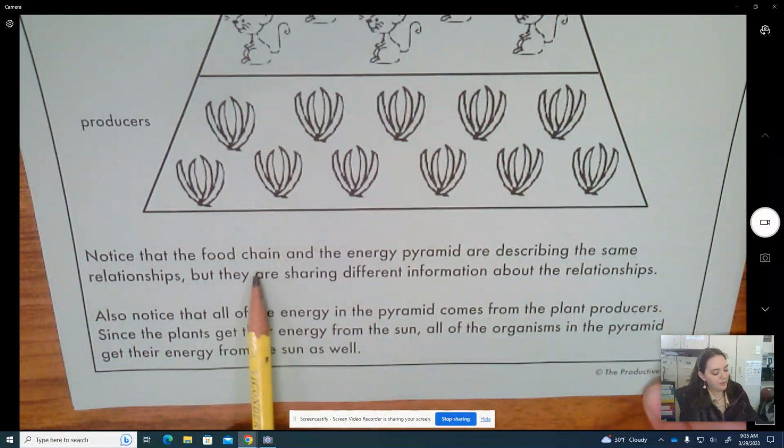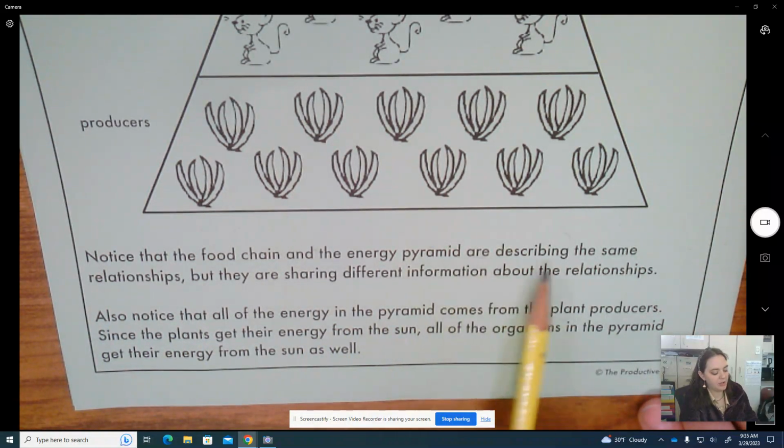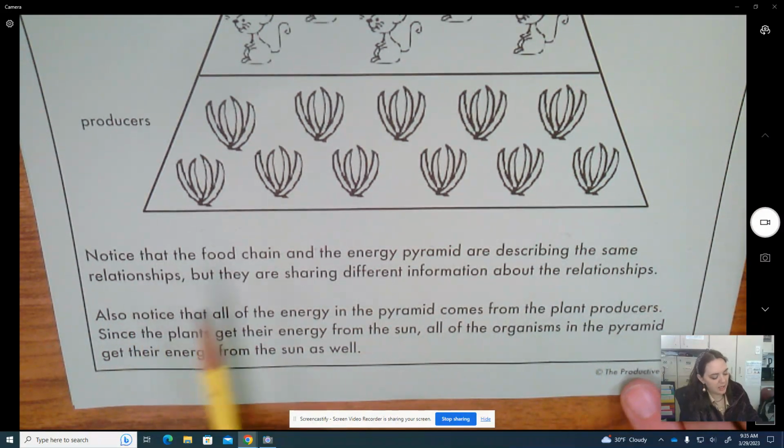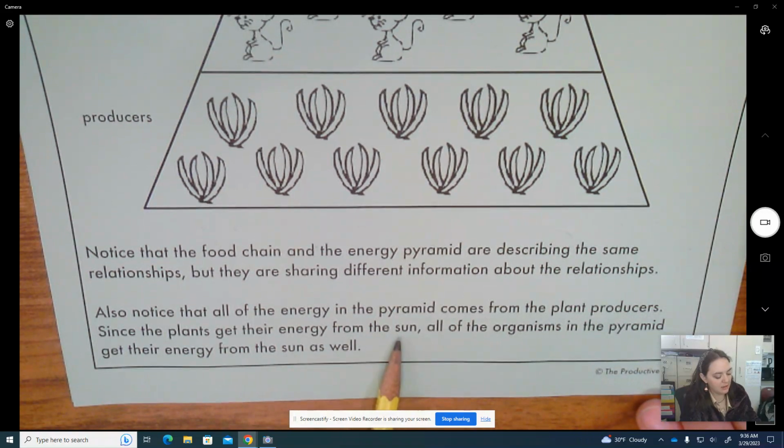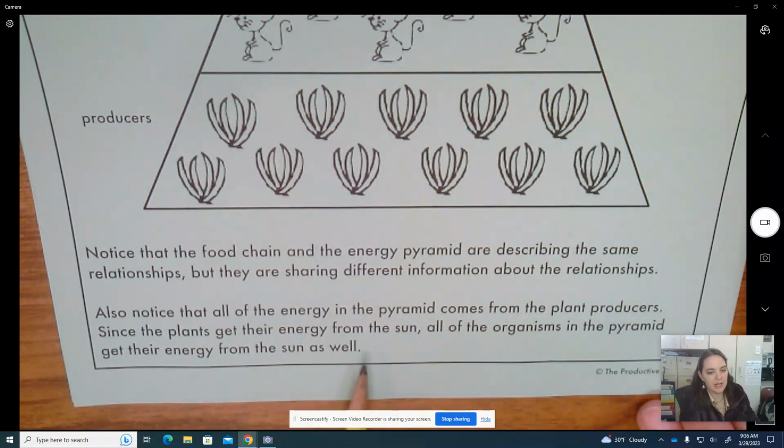Notice that the food chain and the energy pyramid are describing the same relationships, but they are sharing different information about the relationships. Also notice that all the energy in the pyramid comes from the plant producers. Since the plants get their energy from the sun, all of the organisms in the pyramid get their energy from the sun as well.